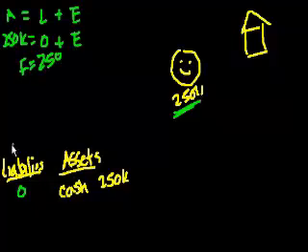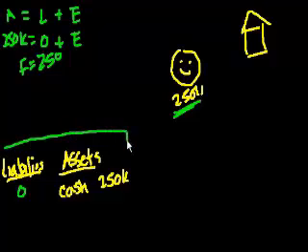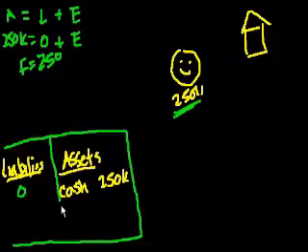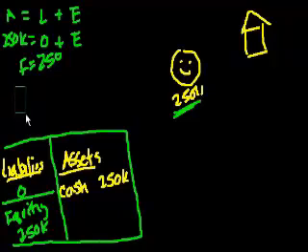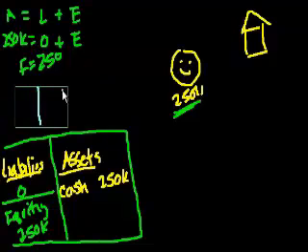So in this case, if I made a balance sheet before I enter into any transactions, let me make it look a little bit like a balance sheet. My assets are $250,000. I have no liabilities, and then my equity would be $250,000. And if I were to draw this graphically, I have no liabilities, so let me draw another little mini balance sheet here, as a neat square. Let me switch colors too. I put my assets on the right-hand side, and I'll say there I have $250K of cash. And on the left-hand side, I have no liabilities, and I will just say I have equity of $250,000.